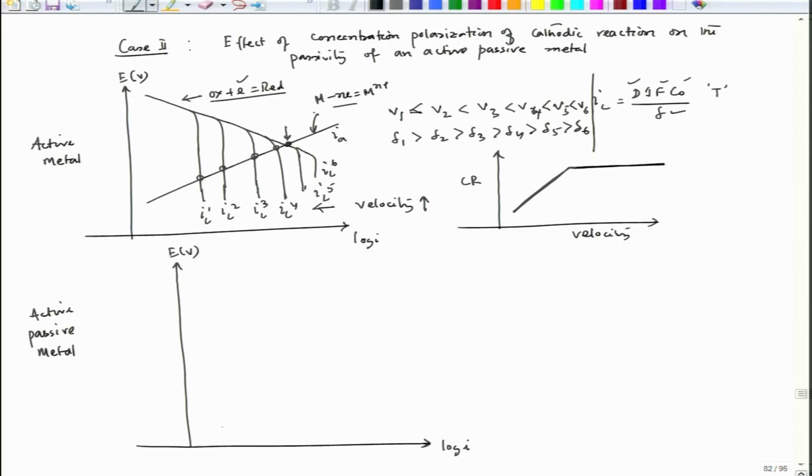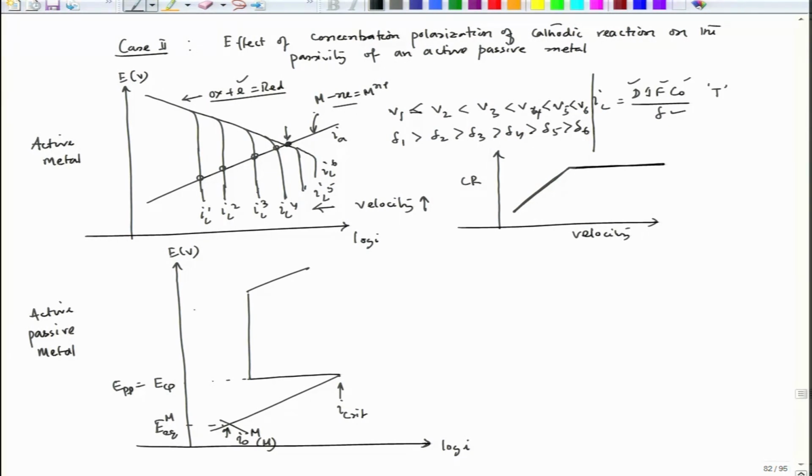So, if this is the active passive anodic plot, and of course, all the points are there. So, this is ECP equal to EPP in this particular situation. This is I critical, this is E equilibrium of that metal, this is I0 metal over the metal surface.